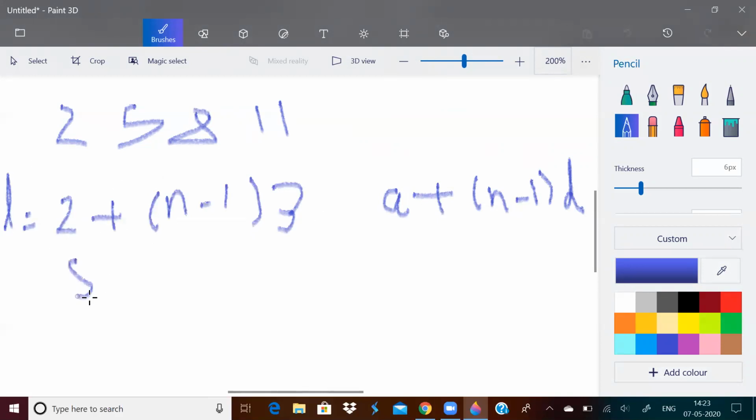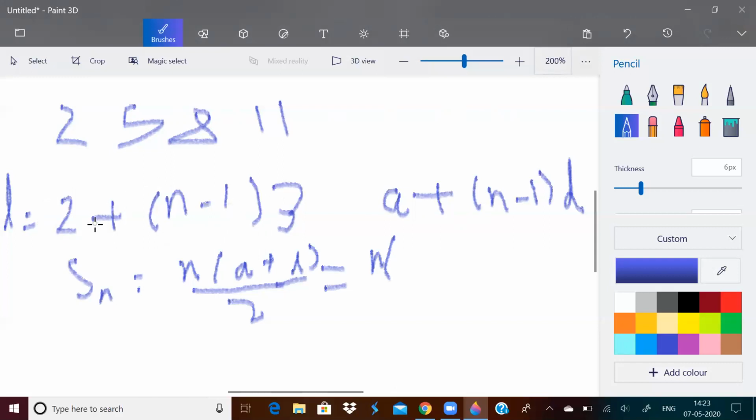Now, what is the formula for the sum of n terms? It is n into a plus L by 2. So if you substitute the L value here and a value as 2, what will you finally get? You will get n into 2 plus this.